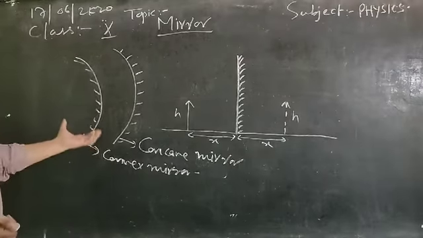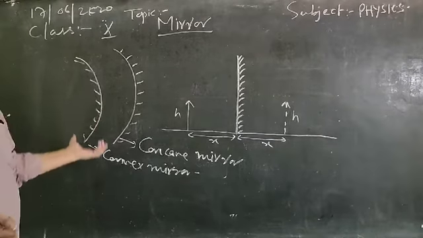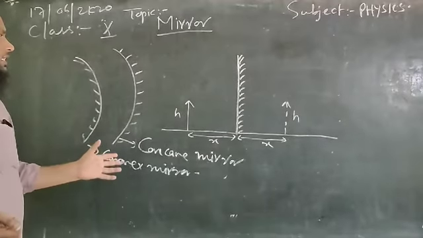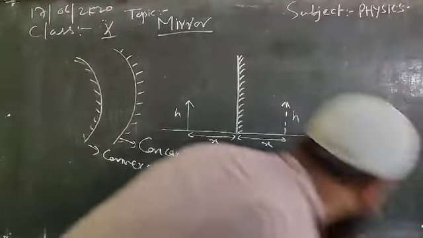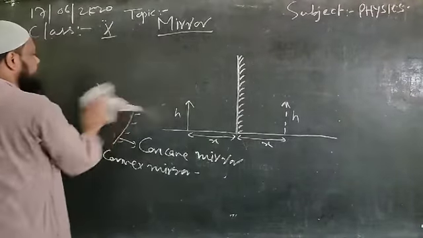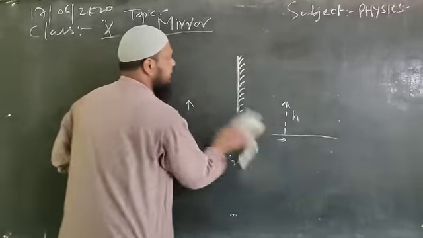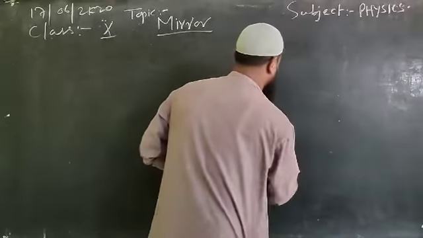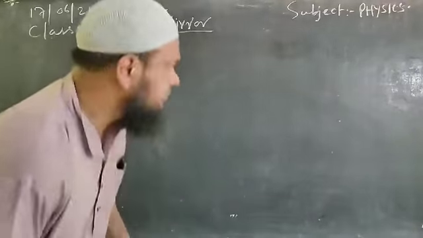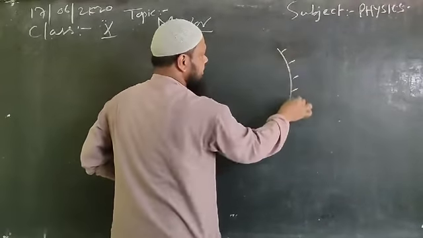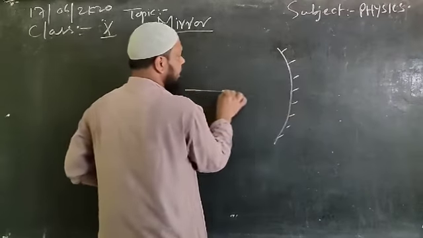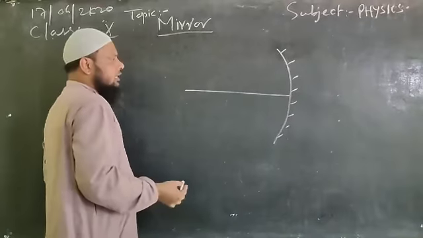Now we will discuss how these two mirrors are used to form images of an object at different locations one by one. First we will see the formation of image by the concave mirror, which is something like this. This is your concave mirror. Suppose we draw a principal axis.